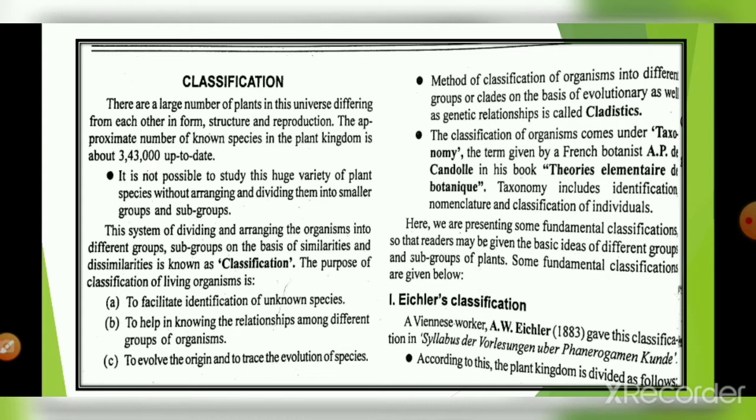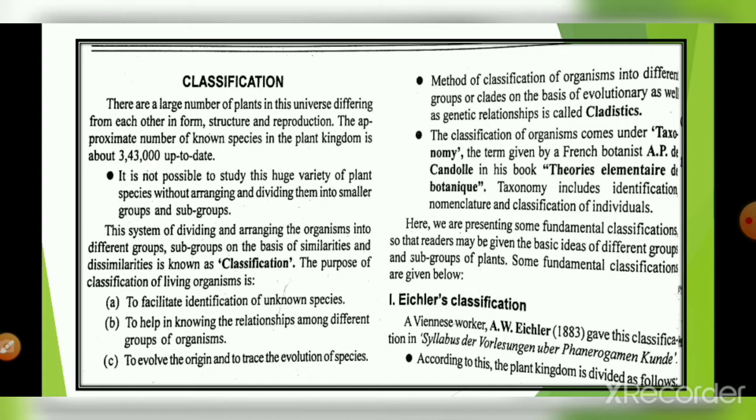Here we are presenting some fundamental classification. It may differ according to different botanists, as plants are considered in different types. First of all, we see Eichler's classification, what he said about classification. A.W. Eichler gave his classification in 1883.